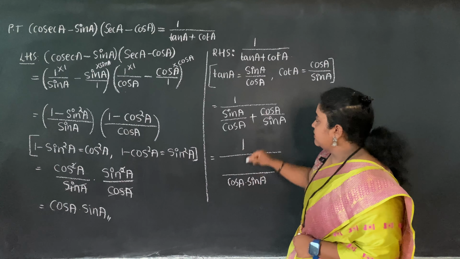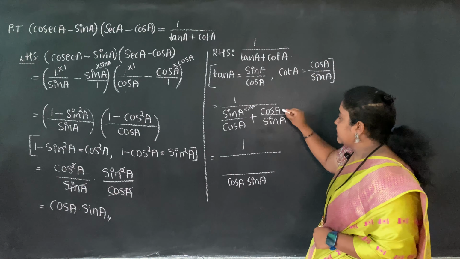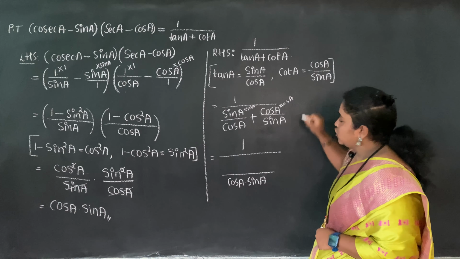Here cos A is present. By what should I multiply? By sine A I should multiply. Here sine A is present. By cos A I should multiply.